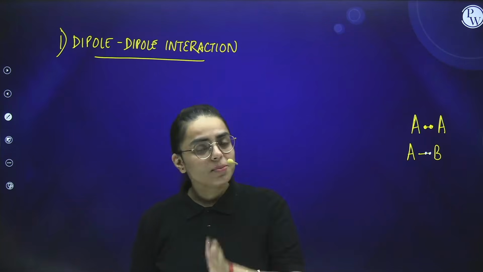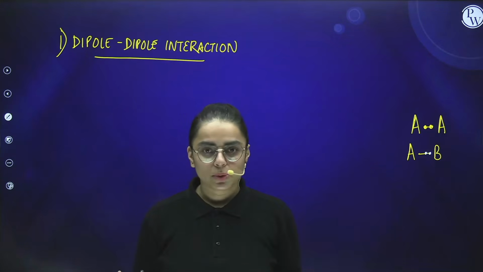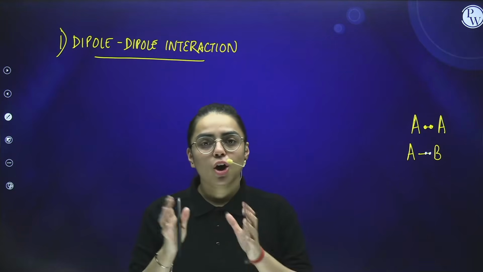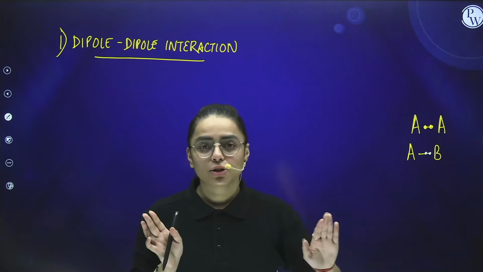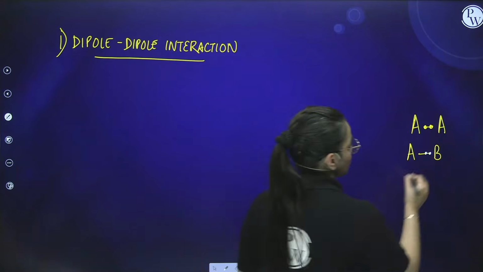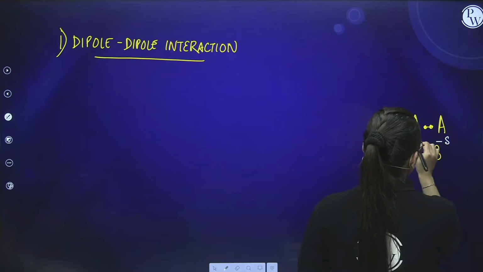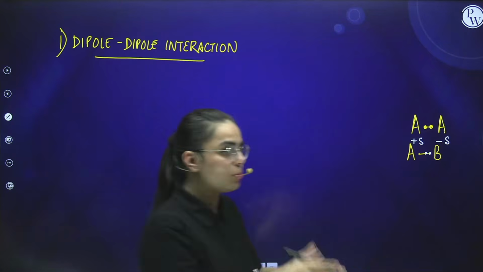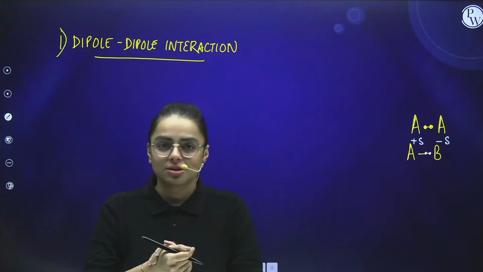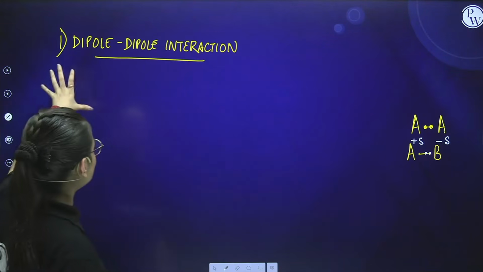See, when there is a breakage of the bond, then the complete charges you are going to write are +1 and -1. But when there is a shifting of electrons, or you can say a pull of electrons, and the bond is not being broken, then you have to write the charges in the form of partial. It is going to be partial negative and partial positive. This states that the bond is not being broken. It is just that there is a pull of electrons. Clear? Okay. Now let us see the dipole-dipole interaction.